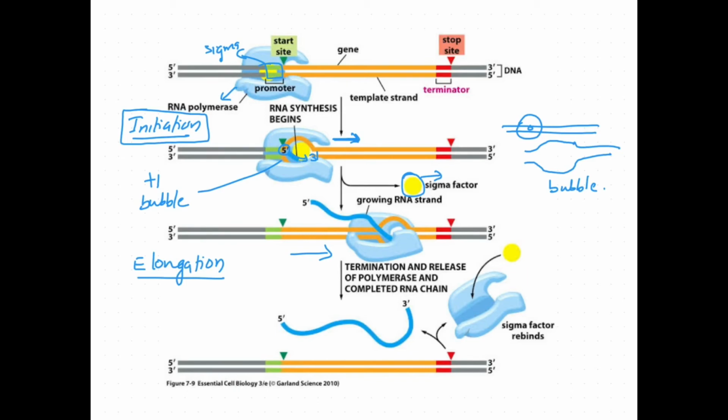Now when the terminator sequence is reached, one more factor joins with RNA polymerase. That factor is the Rho factor. This Rho factor joins with RNA polymerase and dissociates the RNA, RNA polymerase and DNA from each other. So the process of stopping transcription is known as termination.